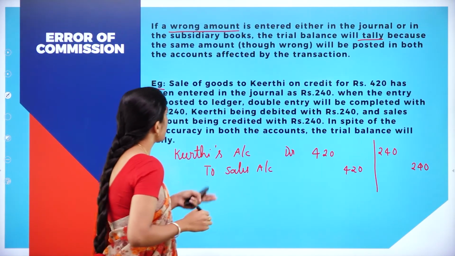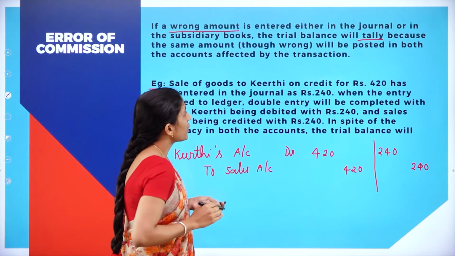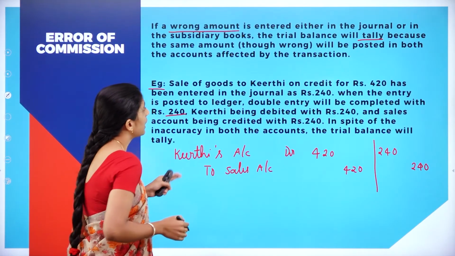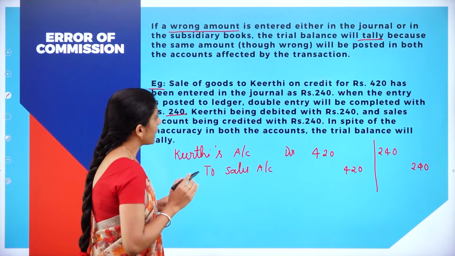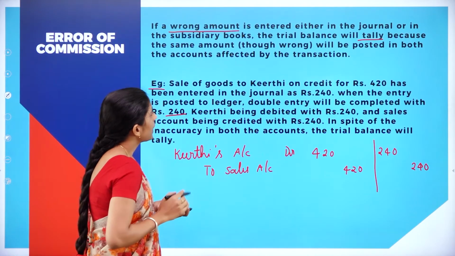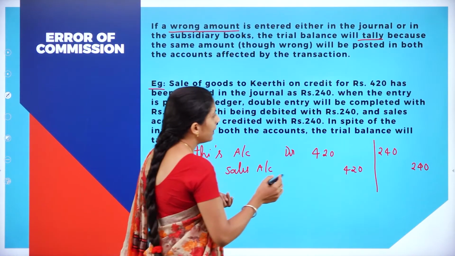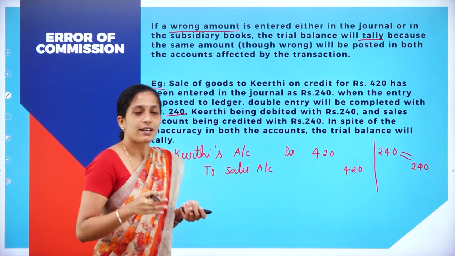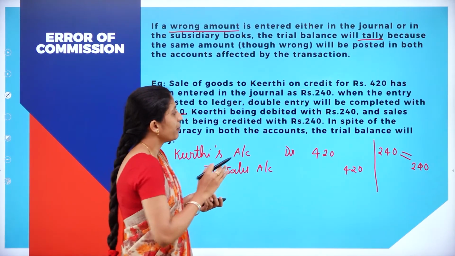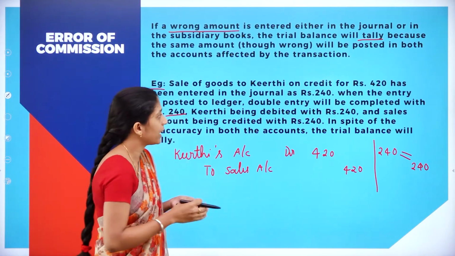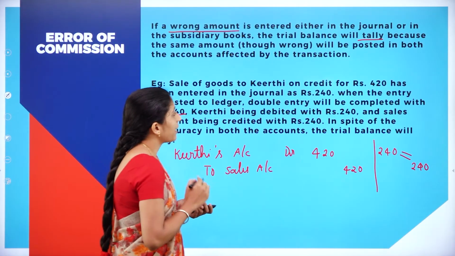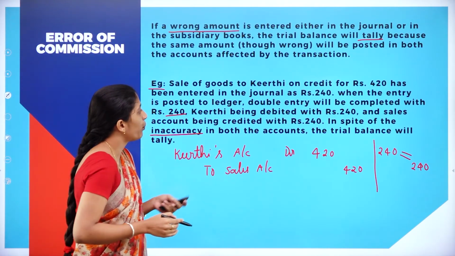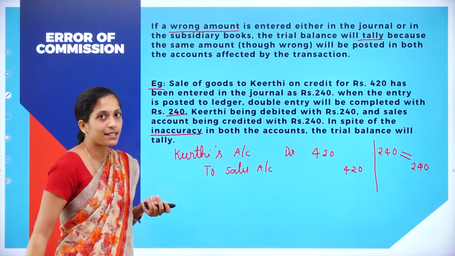When the entry is posted to the ledger, the double entry will be completed with rupees 240. Kirti is debited with 240 and the sales account is credited with rupees 240. Here, debit as well as credit is equal, right? So your trial balance will tally, because even with the wrong amount, the sales account is credited with 240 in spite of the inaccuracy in both accounts. The trial balance gets tallied.